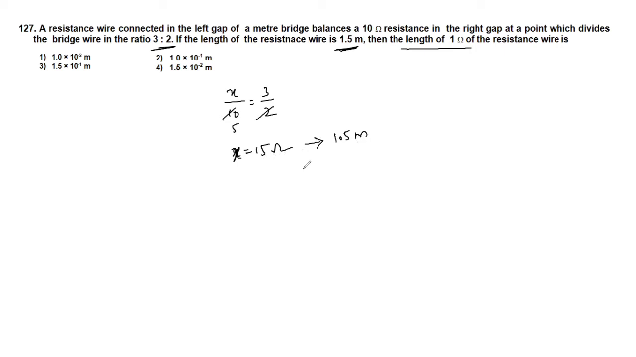So now, what will be the length for 1 ohm resistance? That is the question. So for 1 ohm resistance, it will be 1.5 divided by 15, which will be equal to 1 into 10 raised to minus 1 meter. 1 into 10 raised to minus 1. Option 2.